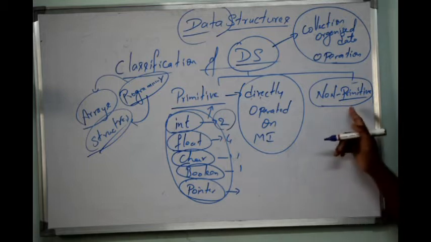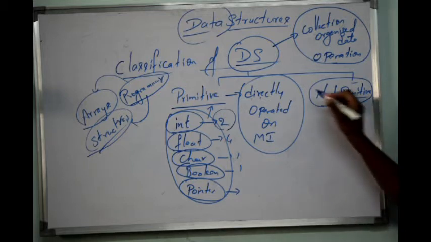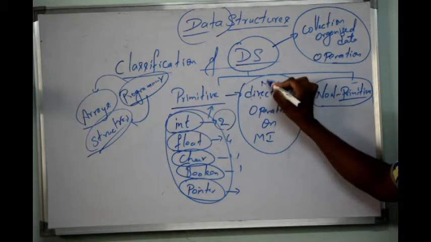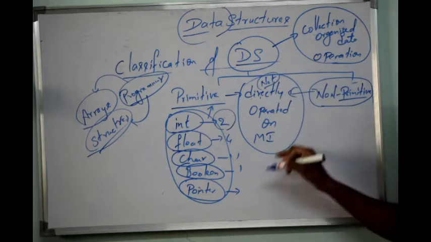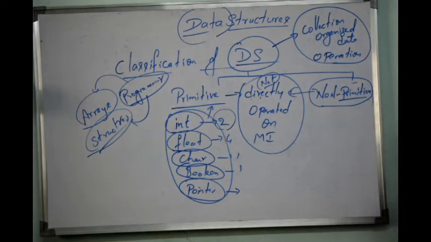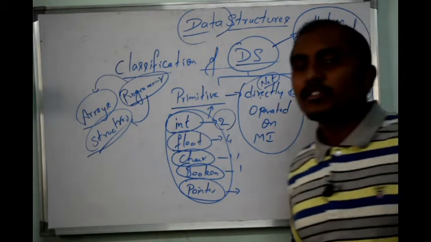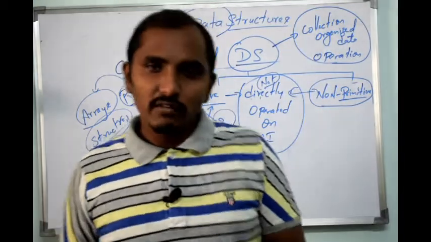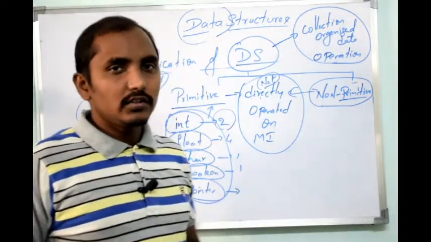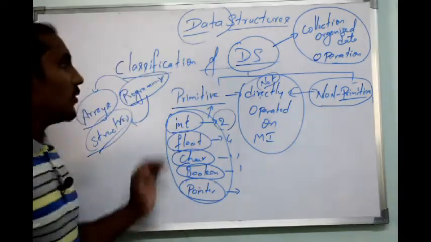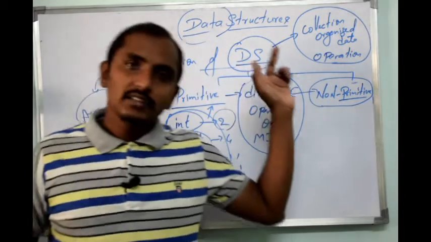So when I say non-primitive data structure, which is not directly operated upon machine level instruction, we will consider it as non-primitive data structure. Hope this is clear regarding what is data structure.